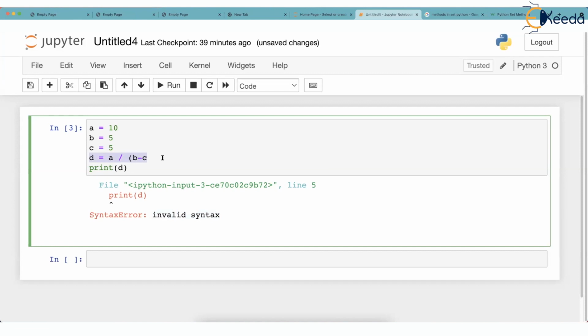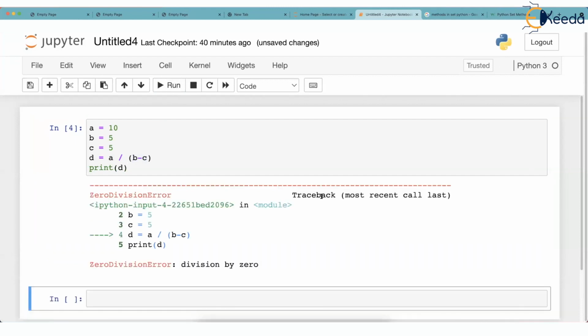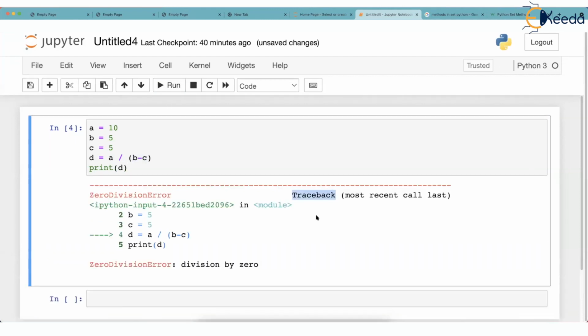If it is, then it will try to execute it. But if the line is not grammatically correct, it will simply give a syntax error. If I give the close bracket here, now this line is grammatically correct, but 5 minus 5 is 0, as I said. So it's going to give a Traceback, and this is the name of the class, don't forget, and the description of the error.